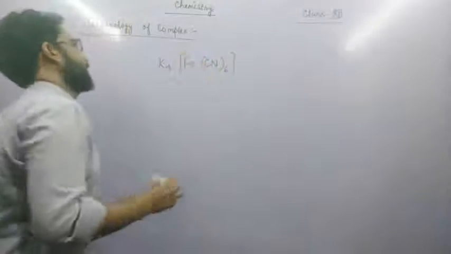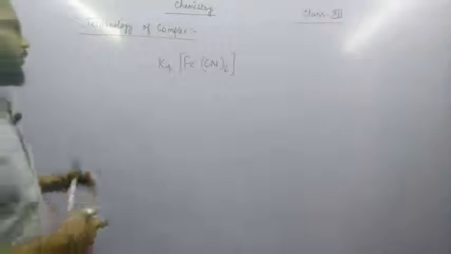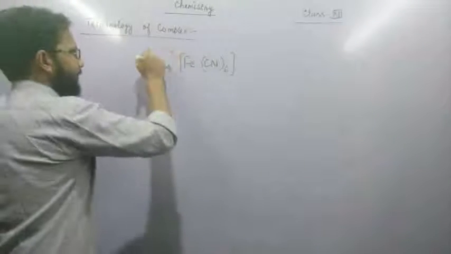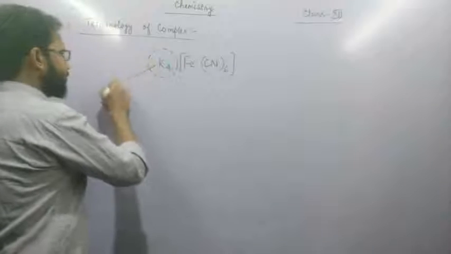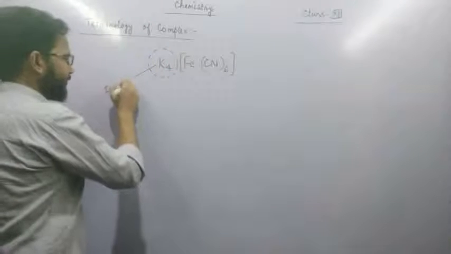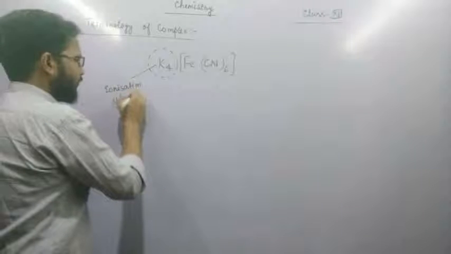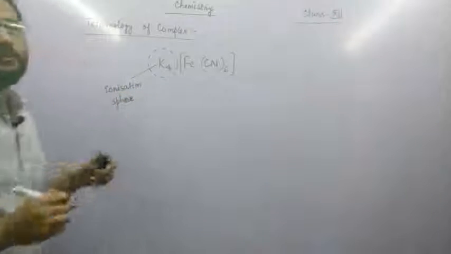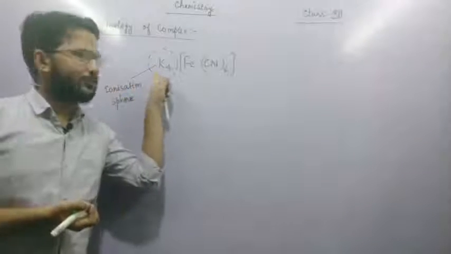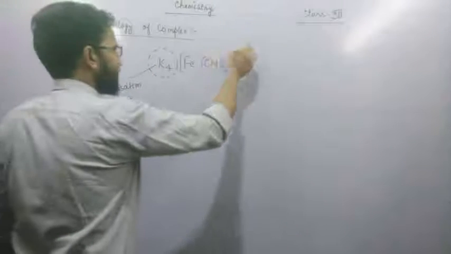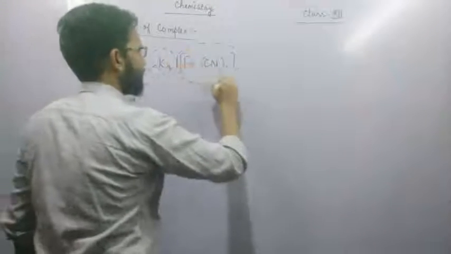In a complex, how many terms are here? First term is ionization sphere. Ionization sphere means that on dissolving in water, this part ionizes, so it is called ionization sphere.